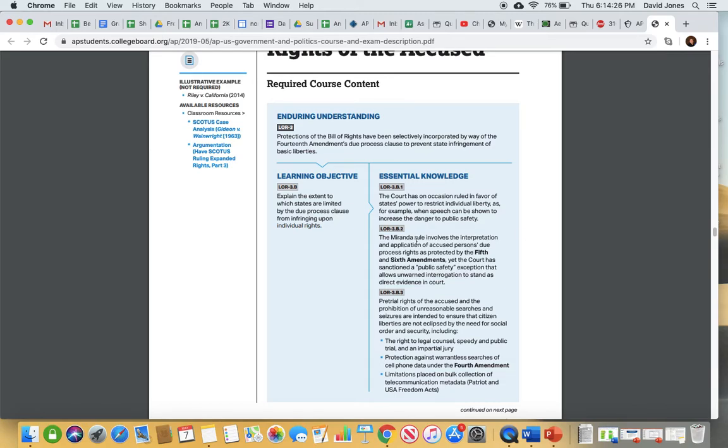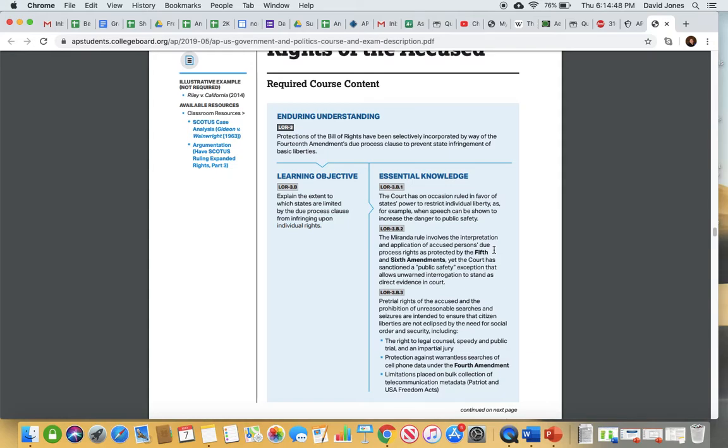Now, it says here that the court has sanctioned a public safety exception. And we talked about that earlier. So let's say I don't read someone their Miranda rights because time's in a crunch. I really have to get evidence really quickly. A person's going to die in 10 minutes, something like that. They might allow that evidence in court. They may not still. Okay, it's going to be up to a judge, but they may allow that evidence in court.